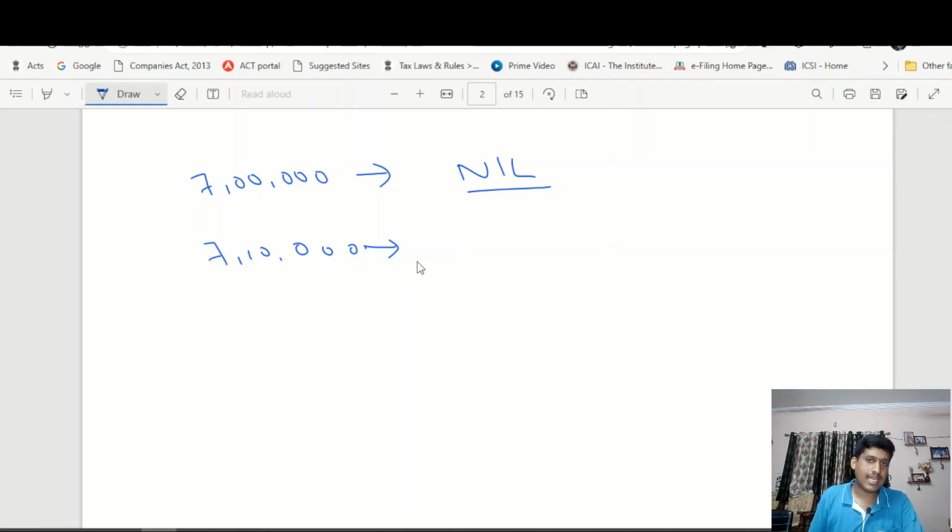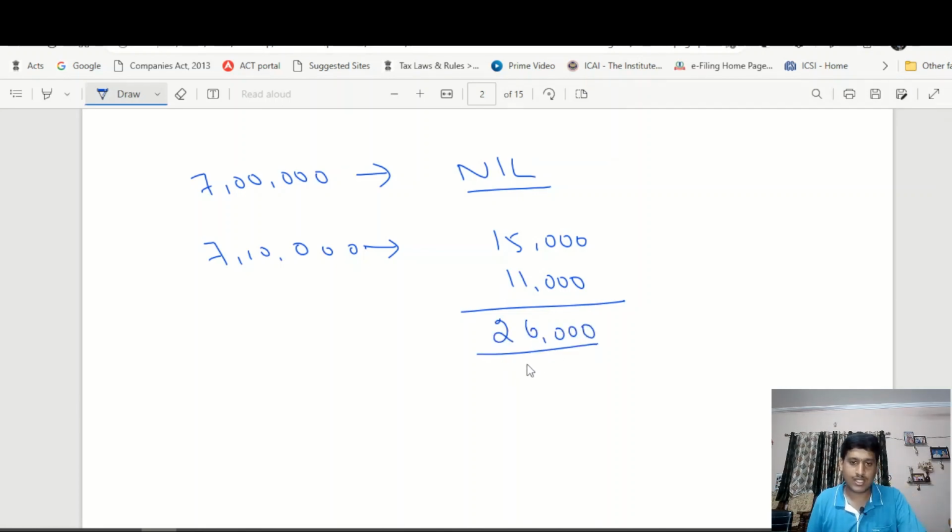As discussed, up to 3 lakhs there won't be any tax payable. On the next bracket of 3 lakh rupees, up to 6 lakhs, pay tax at the rate of 5%. On the amount of 3 lakhs, 5% would amount to 15,000 rupees. From 6 lakhs to 9 lakhs, the tax bracket is 10%. So from 6 lakhs to 7 lakh 10,000, the income will be chargeable at the rate of 10%, which is 11,000. Total tax payable on an income of 7 lakh 10,000 will be 26,000 rupees.